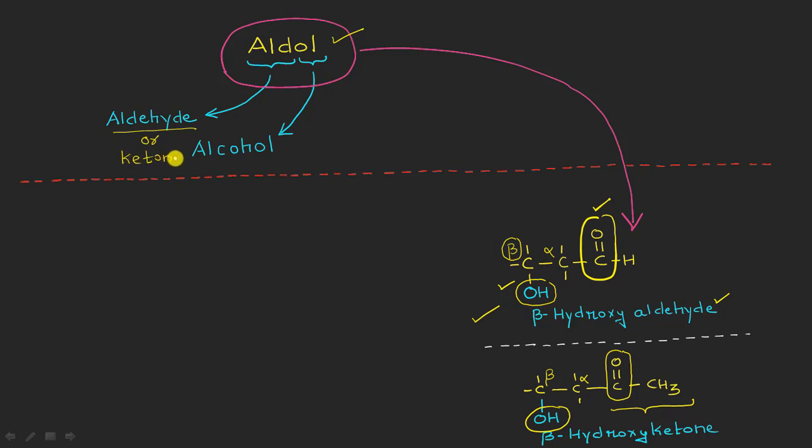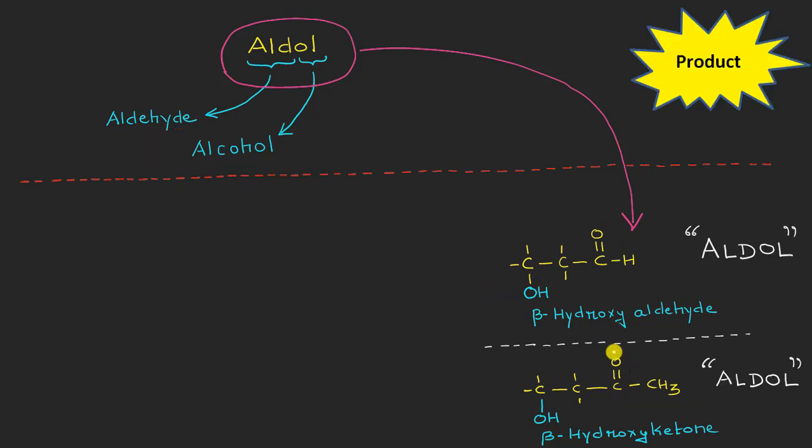And if on the beta position we are having a functional group, that is OH, hydroxyl or the alcohol, beta hydroxy, the alcohol should be present like this. In that case, we will be calling such molecules aldols. Okay, so this is about the products here. This means that the final product will be some aldol product, and it can be either a beta hydroxyaldehyde or a beta hydroxy ketone.